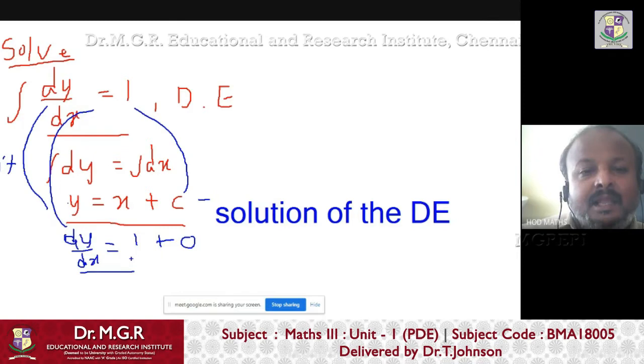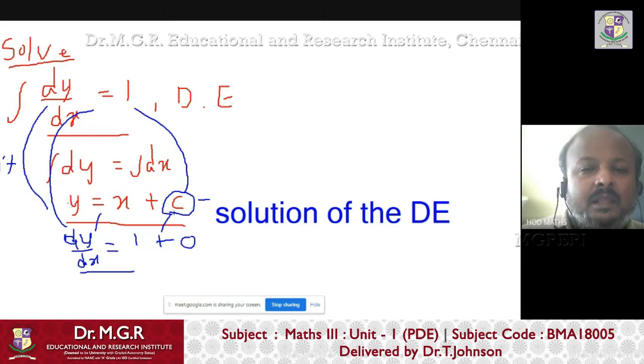A differential equation can be associated with many solutions. Dy by dx equals 1 may be a solution of y equals x plus 1, or y equals x plus 2, or y equals x plus 3, or in general, y equals x plus c. Because whenever we differentiate, if there is a constant in the original function, it vanishes when we form the differential equation. So all the constants vanish when we form a differential equation. When we revert back to the original equation, we always put the constant C.